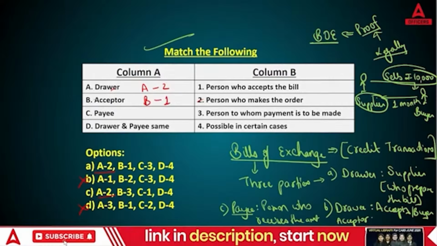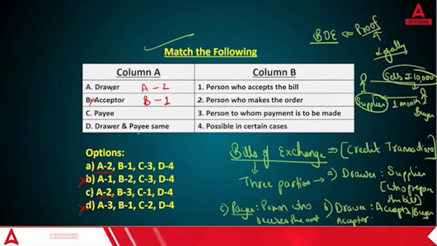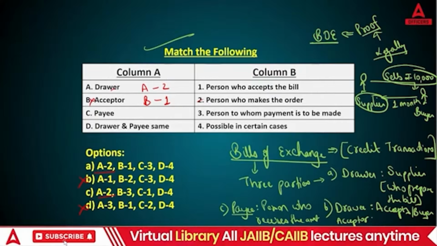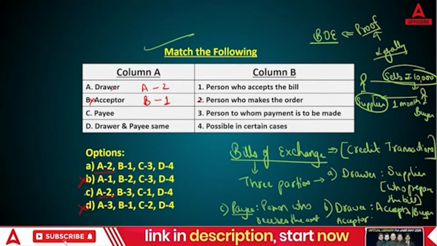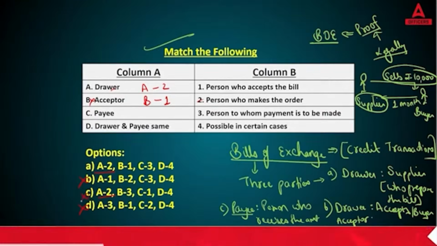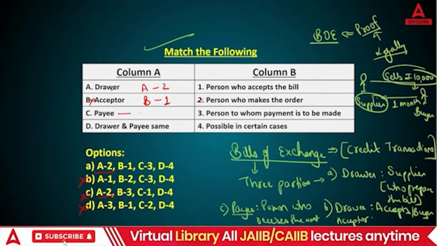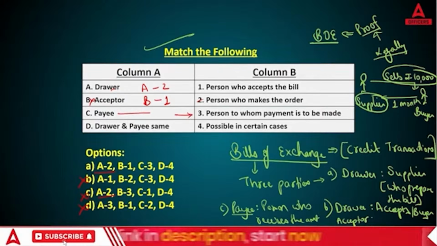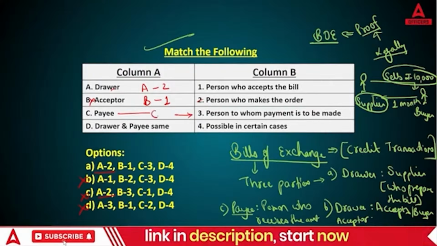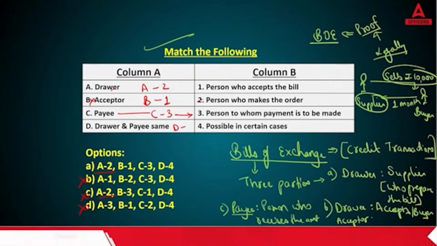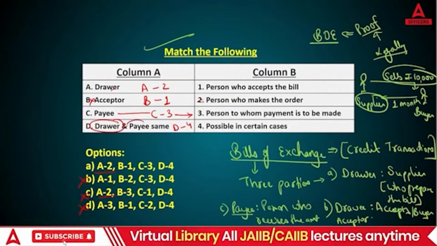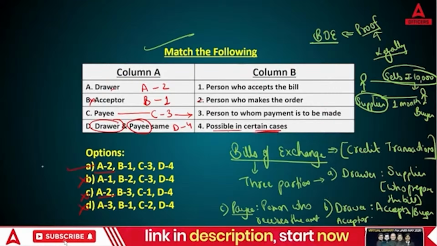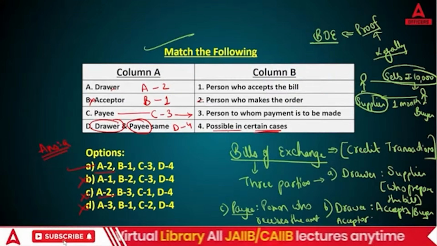So B1. Okay, so again we have option A. Here C, again we can eliminate: third person to whom payment is to be made. No, that is not the answer. Payee is the third one. Payee says person to whom payment is to be made. So third B and D4. Sometimes drawer and payee both are the same. This is possible in certain cases. So the right answer is answer A here. Answer A. Chali.